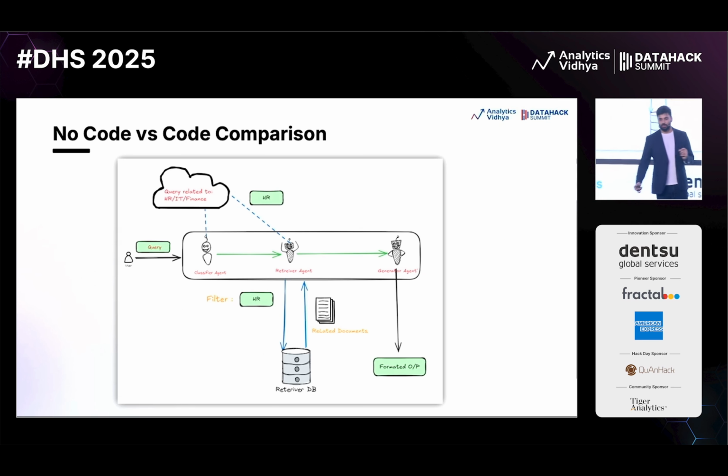As you can see, this is a no-code versus code comparison. First I'm showing you a use case. I will quickly tell you what this use case is. On the left, we have a user. He will be asking a query, and we have 3 agents, right? So 3 agents which I have created. They will be connected to a company source.